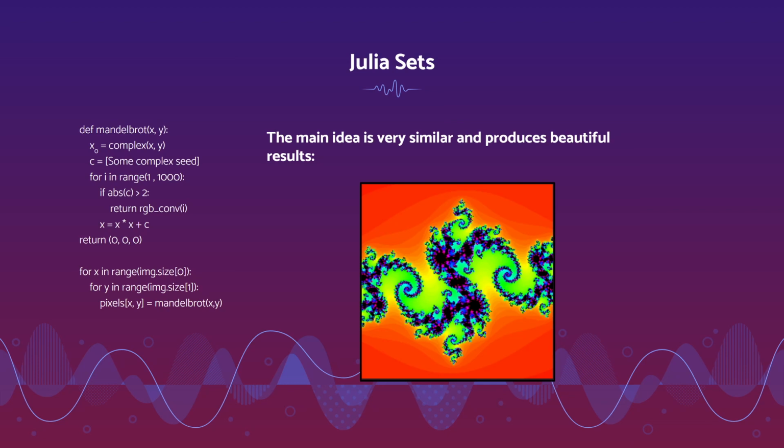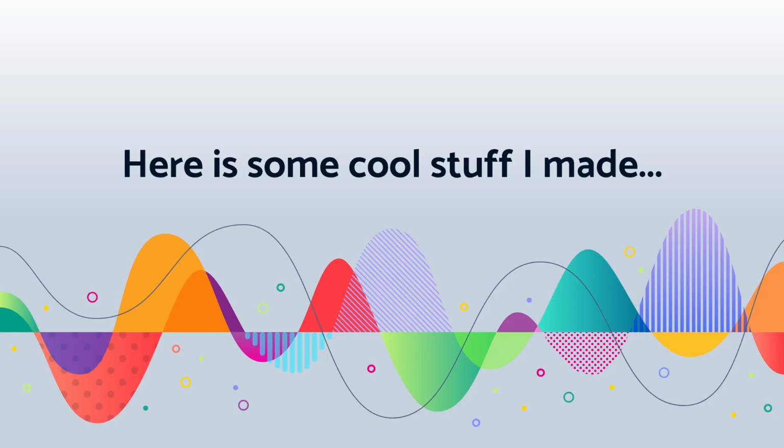There are plenty of different constant c's that you can use to get a lot of different cool imagery, and that's what I will be showing you on the next slide. Everything I am showing you is figures that I've generated in Python myself. So we have this one right here, and here's some cool stuff I made.